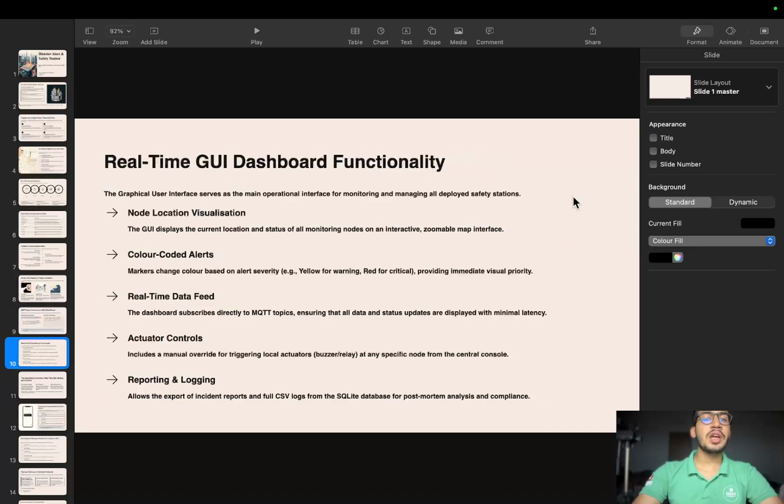After that I had made the real-time GUI functionality or dashboard, which can be used for the GUI mapping. The GUI is the control center. On the left there are threshold controls where the user can change the numbers in real time so that it will not make my code hard coded. In the center, I show the live charts for the temperature, gas, the water level, and overtime. On the right I show a map with the markers for each node.